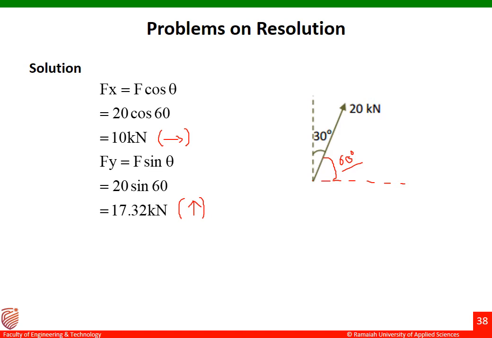So this is how the resolution is done, and Fx and Fy are obtained as 10 kilonewton and 17.32 kilonewton. Both are acting in the positive direction: Fx towards the right, and Fy towards the upward direction.